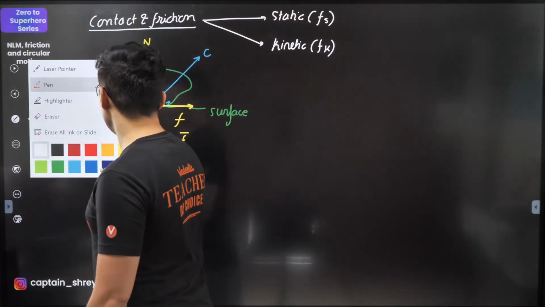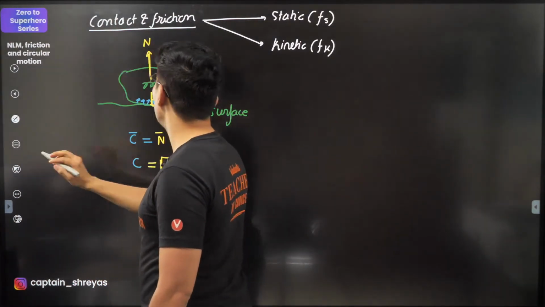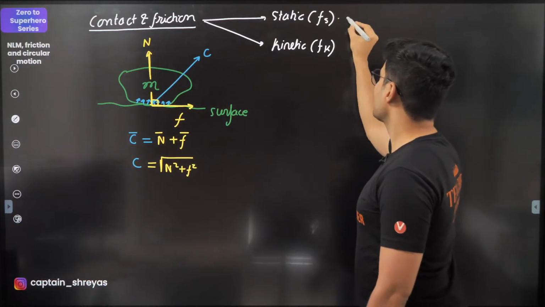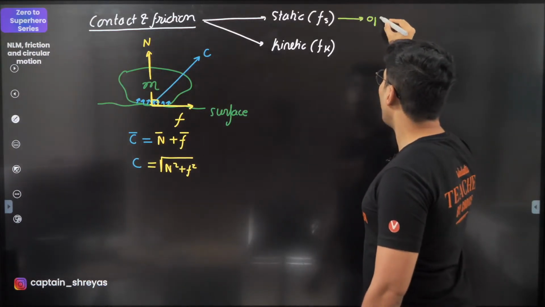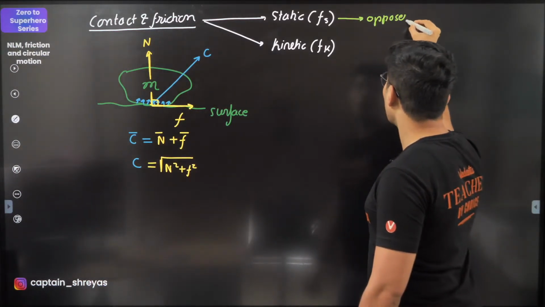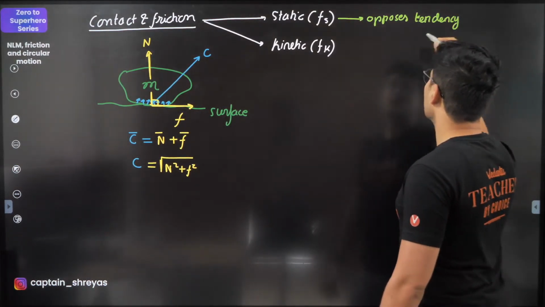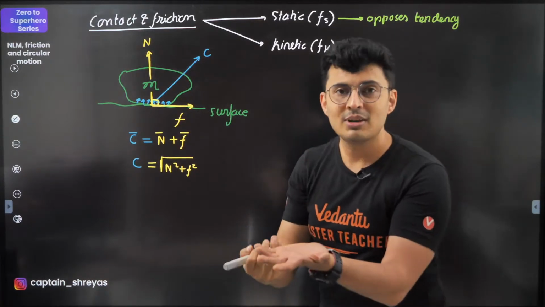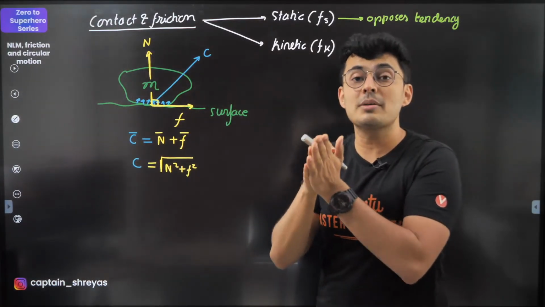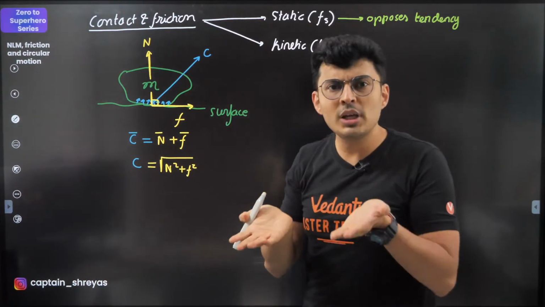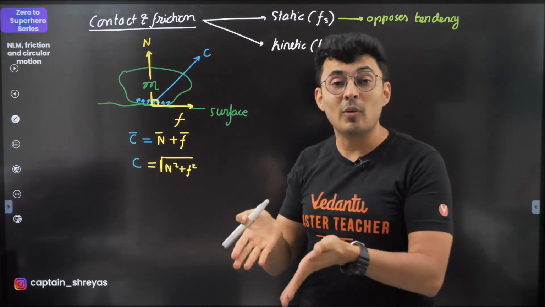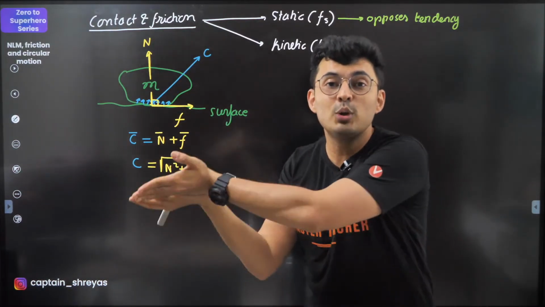Certain things which you should know about static or kinetic friction are: number one, static friction opposes tendency, not actual motion, because static means the surfaces are not moving yet. If they're not moving yet, what will it oppose? It will oppose its tendency. What does it want to do?